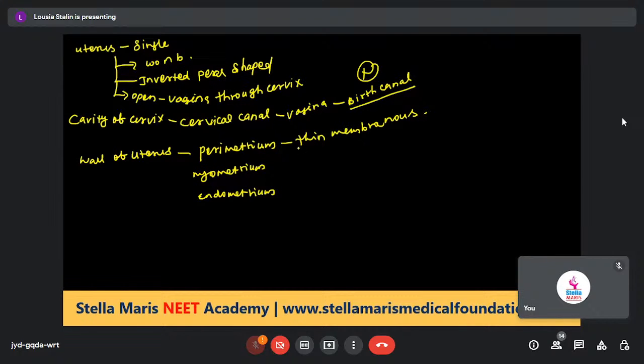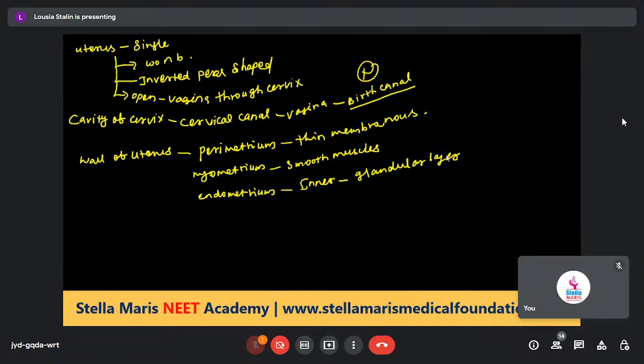The middle layer, the myometrium, is made up of smooth muscles. The inner layer, the endometrium, is a glandular layer.